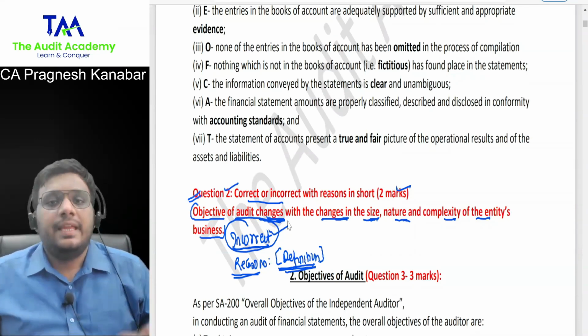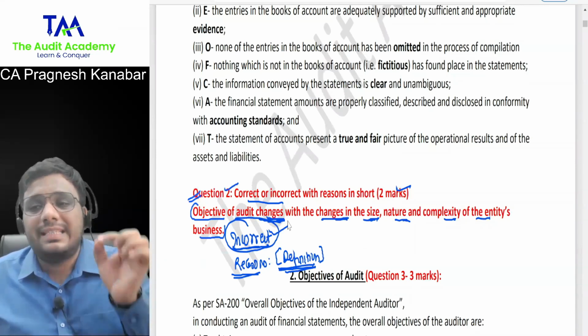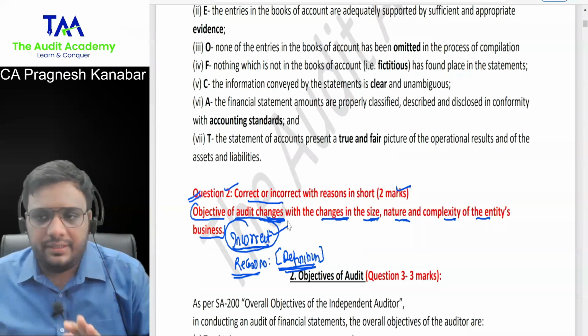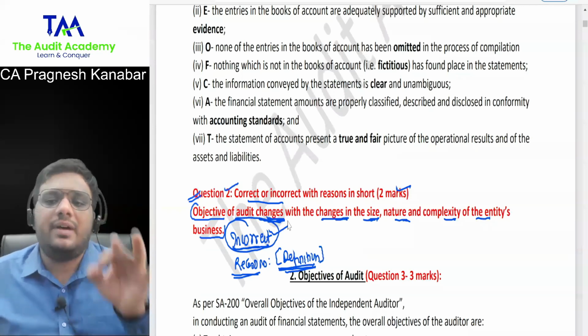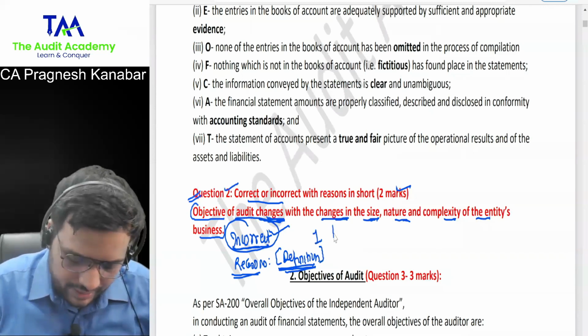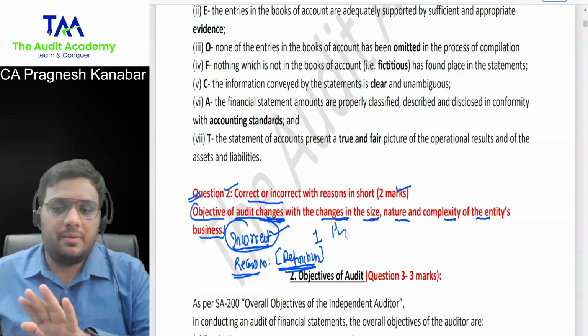All right. Let us say you have written a proper reason, but it is not in the same ICAI suggested answer language. They will give you 1 mark or 1.5 mark. Understood this? That depends upon the examiner.